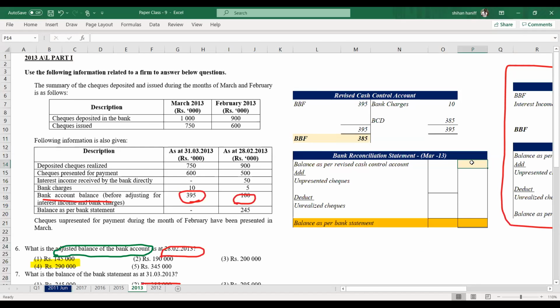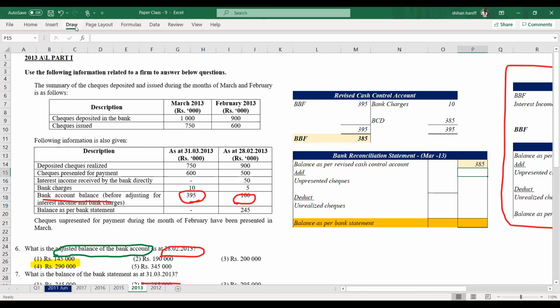Okay. Now, how do you calculate the balance as per bank statement? You need unpresented checks and unrealized checks for March 2013. How do you calculate? Okay.